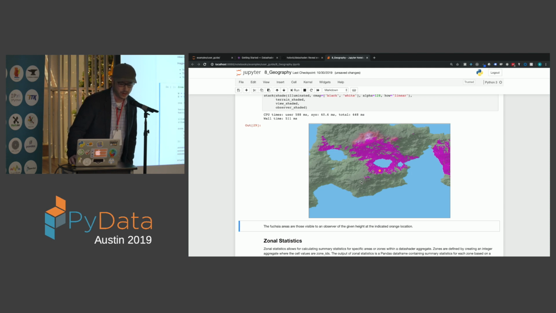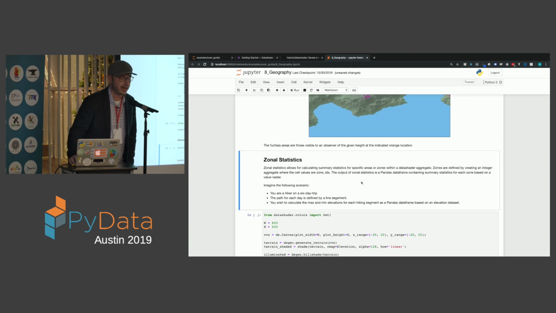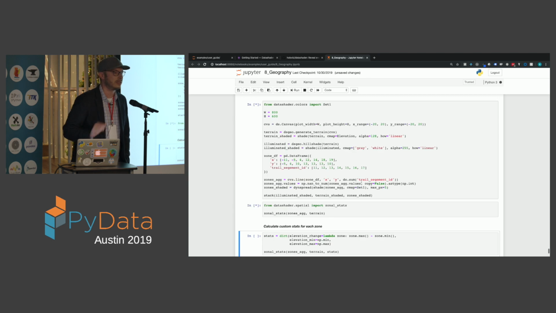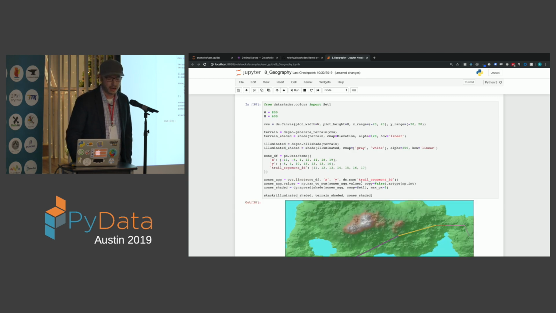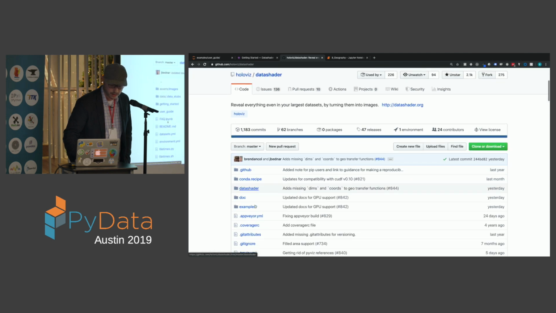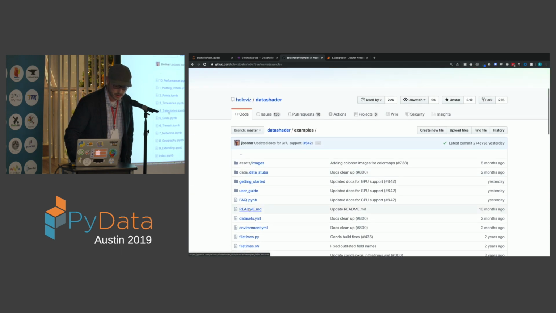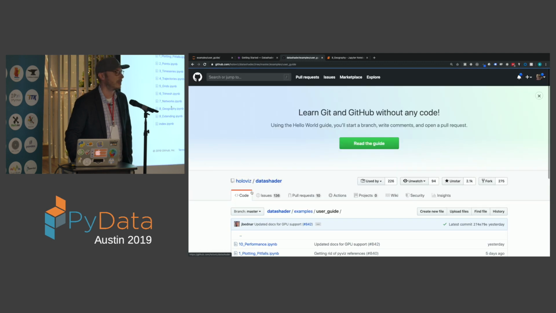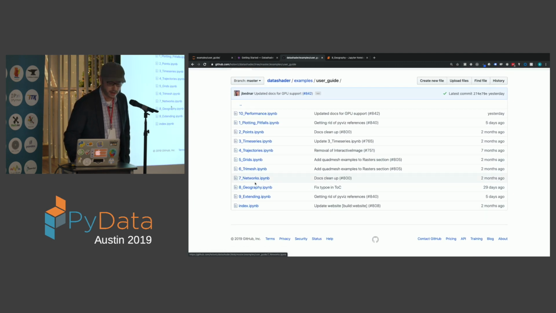And then we also have a zonal statistics tool now, which will allow you to do summary stats on zones inside of your images. That's all part of the geography notebook inside of Datashader. So if you go to Datashader, and sorry, this is a little small, but if you go to examples, and then go to user guide, you can find a bunch of these helpful notebooks with examples of how to get started in Datashader, including this geography one.